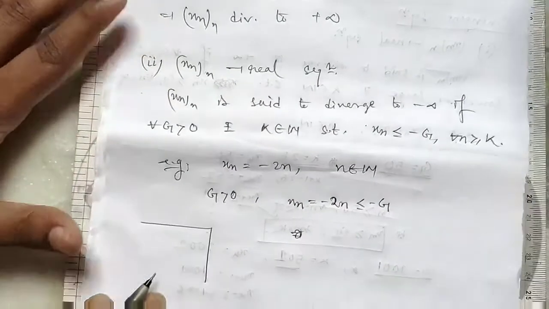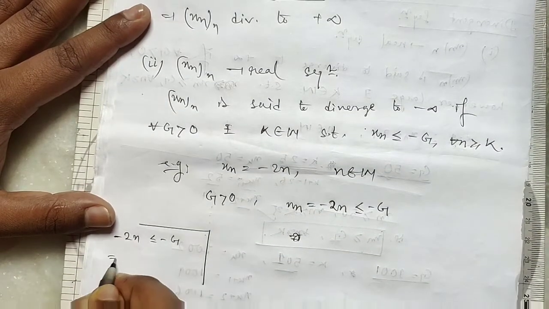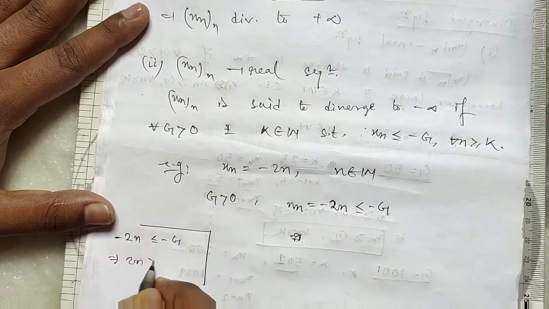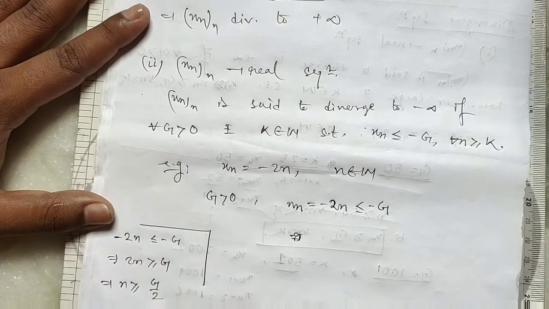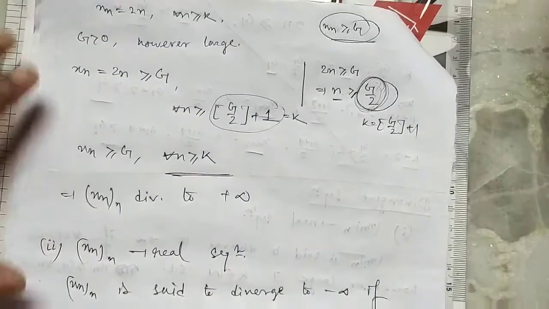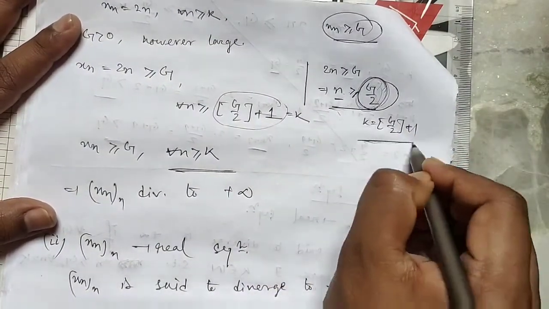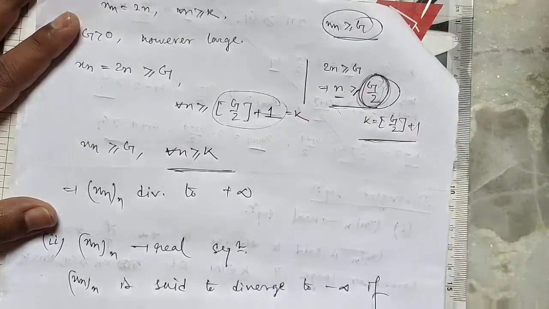So minus 2n is less than or equal to minus g. If we remove the minus, 2n is greater than or equal to g, this implies n is greater than or equal to g by 2. So we take k equal to floor of g by 2 plus 1.